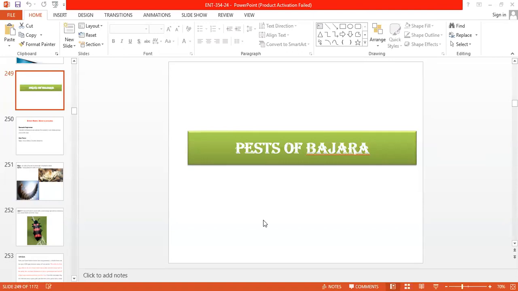Blister beetle. Their common name is the blister beetle. They cause blisters on the skin when these beetles are accidentally crushed on the skin. That's why their common name is the blister beetle. Due to which chemical substance they cause the blisters? कुठल्या केमिकल सबस्टन्समुळे ब्लिस्टर कॉज होतात? Cantharidin.